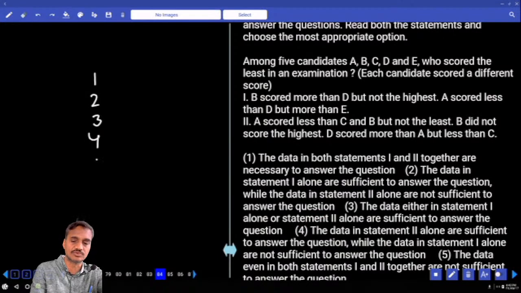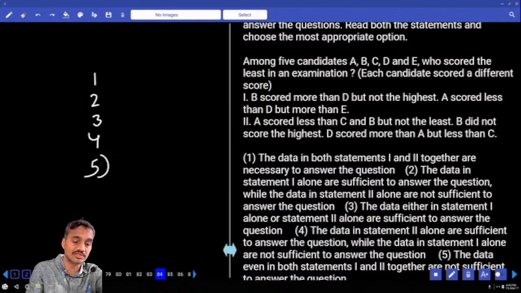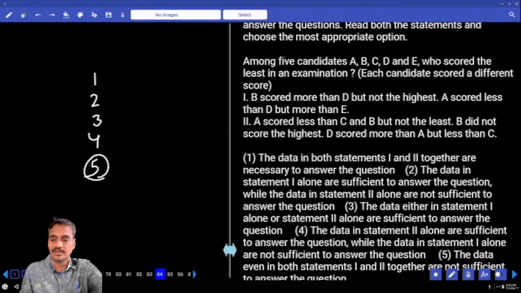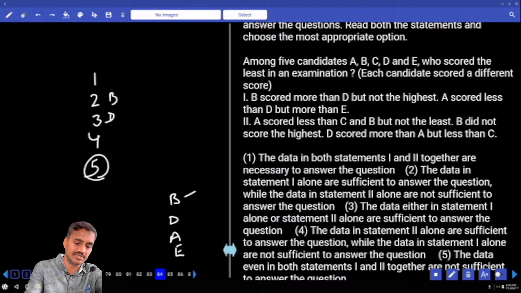Among 5 friends, 1, 2, 3, 4 and 5, they have scored, and who scored the least in the examination? That means your question is regarding the 5th position, the one who gets the least. First one: B scored more than D but not the highest. A scored lesser than D but more than E. Then tell me what is the answer you got here? My answer is B, D, A, E. And B cannot be the highest score. As B cannot be the highest score, hence B, D, A and E, and C will be here.